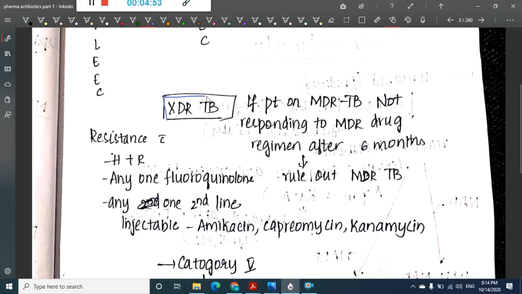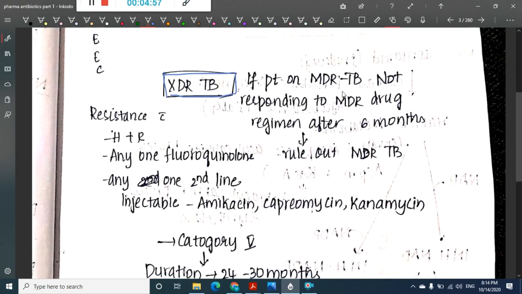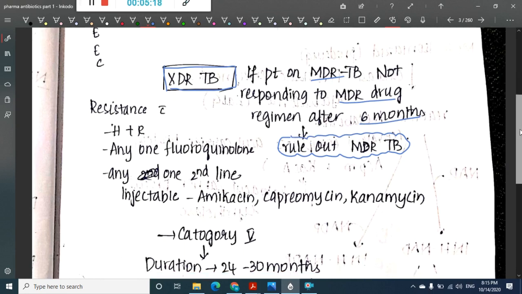Then we have XDR TB, that is extremely drug resistant TB. If a patient on MDR-TB treatment is not responding to the MDR drug regimen for 6 months, that means we give the MDR regimen for 6 months, and even after that the patient is not responding to the drugs, then we rule out MDR-TB and we call that XDR-TB.